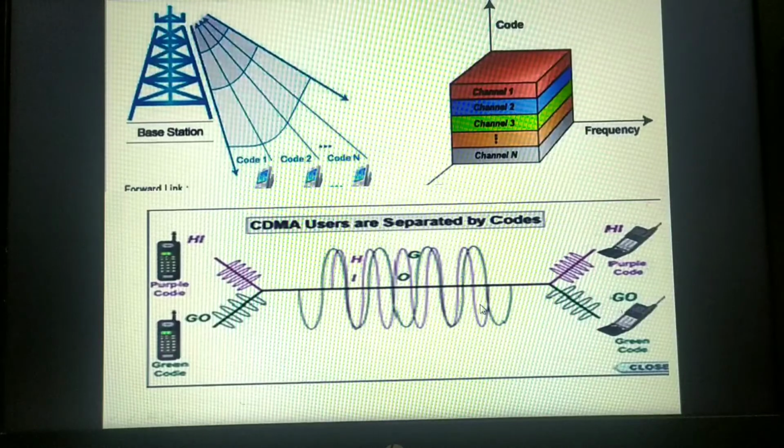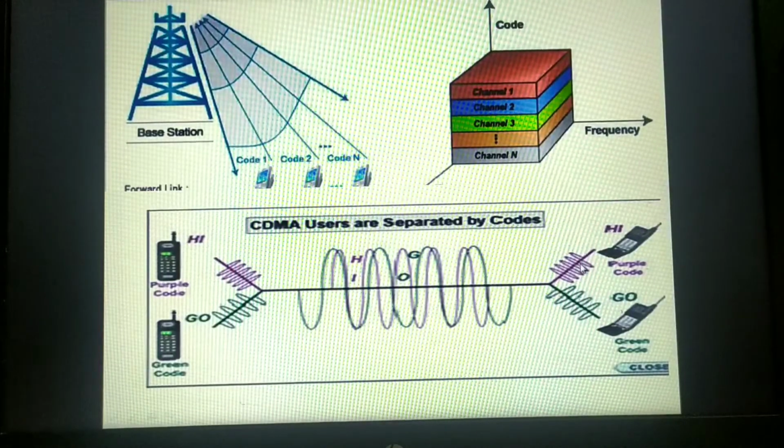The question is, how at the receiving end will the receivers understand which message belongs to them, since there will be many receivers or mobile phones? Right now 2 users are there. How will this user get to know that "hi" is the message sent by the source, and how will this receiver get to know that "go" was the message sent to me? There is one technique here. "Hi" and "go" are the individual conversations, "hi" for this user and "go" for this user.